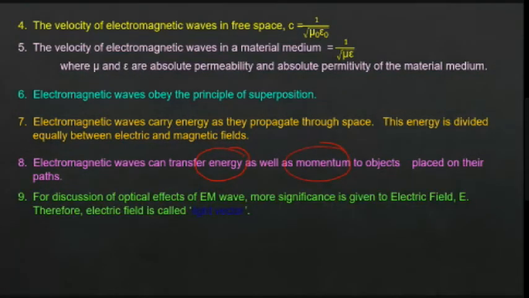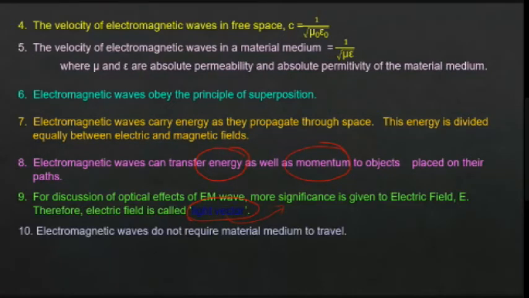For discussion of optical effects of electromagnetic waves, more significance is given to the electric field. So the electric field is called the light vector. In the light vector, the electric field is dominant. That we will see later, when we discuss the optics chapter.